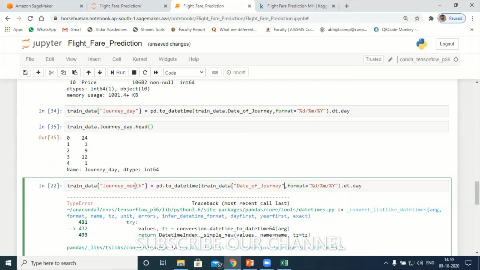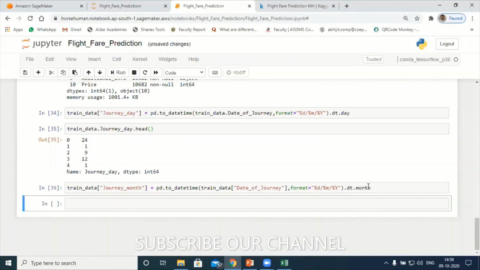Next, close this one. Next is the format. As far as format is concerned, I'll keep the same format here, so there will be no difference. That means train data of date of journey. If you want to display the month, after dot dt you call month. Shift and enter. It got executed.